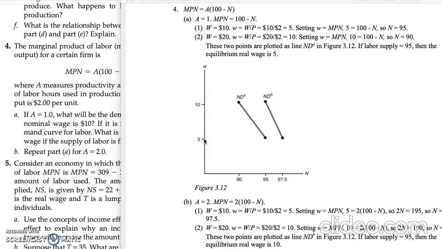Now we will look at the nominal wage equal to $20. In this situation, we will have real wage equals 10, and our number of labor hours will be 90. We can also see it on the graph, and we will have 2 points. And we will get the demand curve for labor, which is a downward sloping curve.